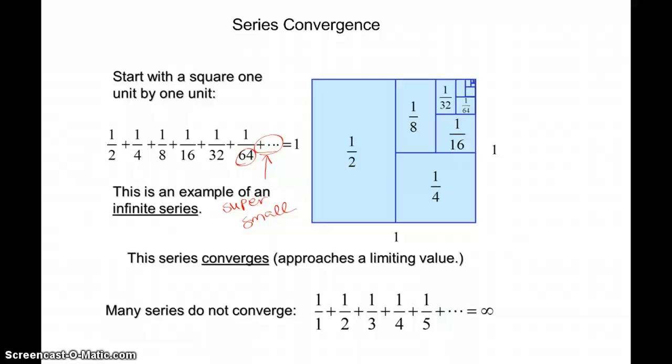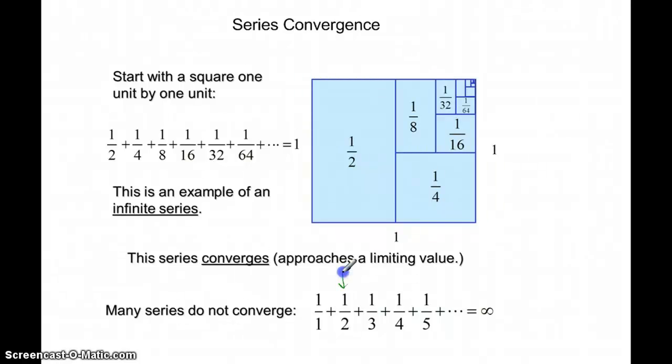The partial sums here, the first sum is 1/2. The second sum is 1/2 plus 1/4. The third partial sum is 1/2 plus 1/4 plus 1/8. That's what our partial sums would look like. And so we would find our nth partial sum, and that looks like S sub n, not the same as A sub n.